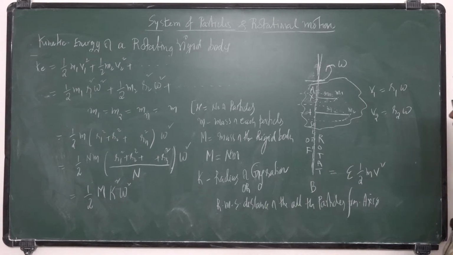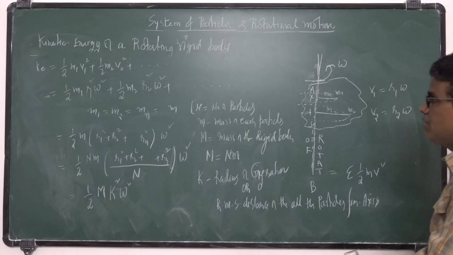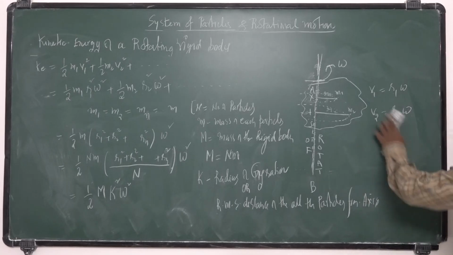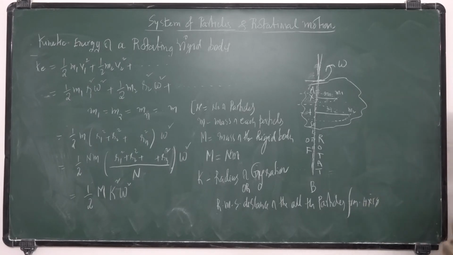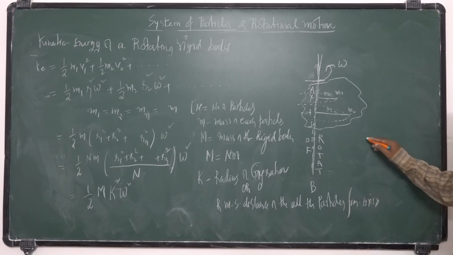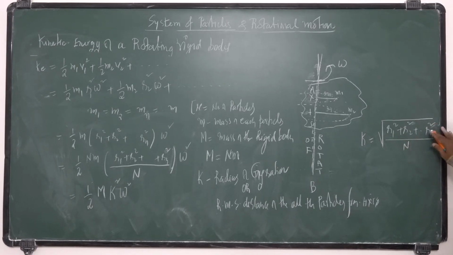So the formula for K is: K is equal to the square root of r1 square plus r2 square plus, and so on, rn square, by n, the number of particles.